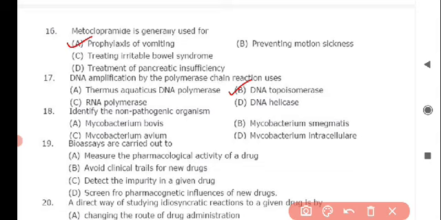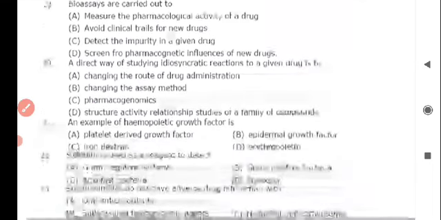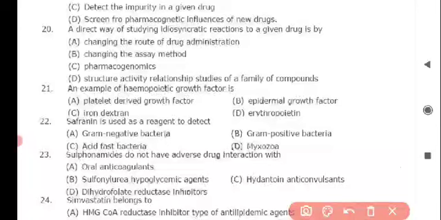Next question is identify the non-pathogenic organism, and the correct answer for this is option A, Mycobacterium bovis. Next question is bioassays are carried out to. Answer is option A, measure the pharmacological activity of a drug. Next question is a direct way of studying idiosyncratic reactions to a given drug is by, and the correct answer is option C, pharmacogenomics.